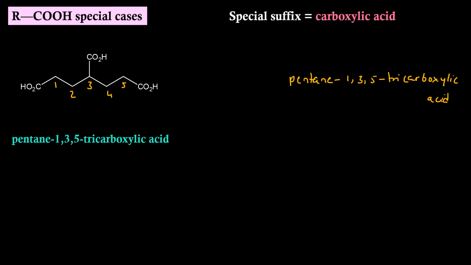Compare the original molecule. When we say pentane, 5 carbon atoms, tricarboxylic acid means 3 more, 8. So we are having 5 here, 6, 7, 8 carbon atoms. Same logic can be extended even for this molecule. If I use the term carboxylic acid for these two groups, then this cyclic system can be called benzene. At position 1 and 2, we are having carboxylic acid. So the IUPAC name will be benzene-1,2-dicarboxylic acid.